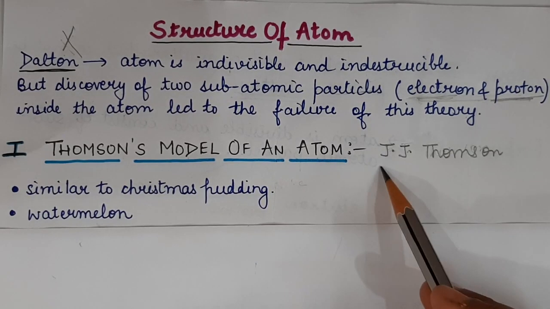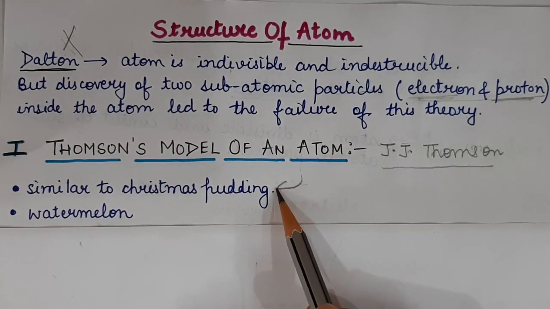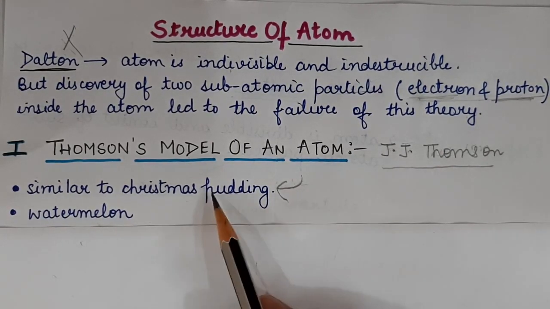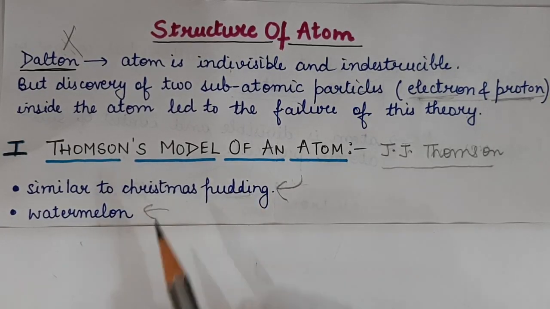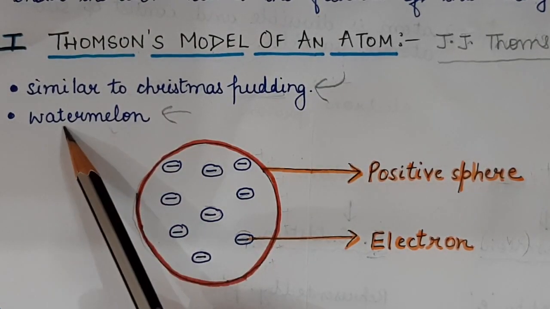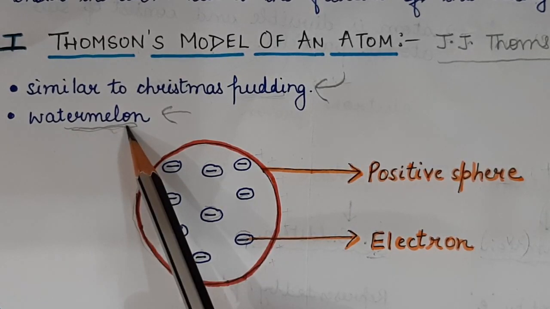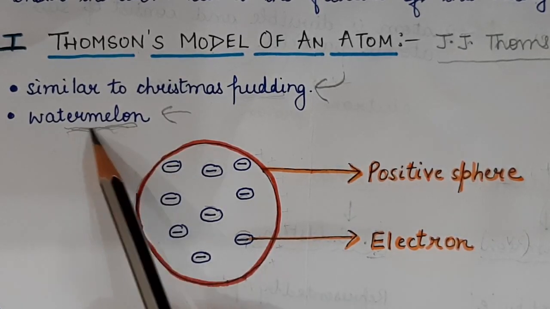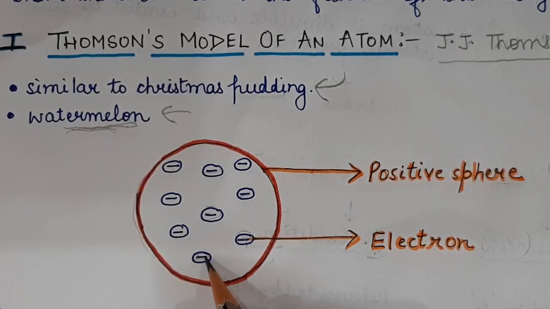The model which was given by J.J. Thomson either resembled Christmas pudding, pudding means cake, or it resembled watermelon. So what he said is that the seeds of the watermelon were compared to electrons.